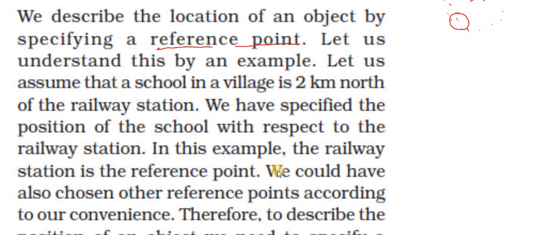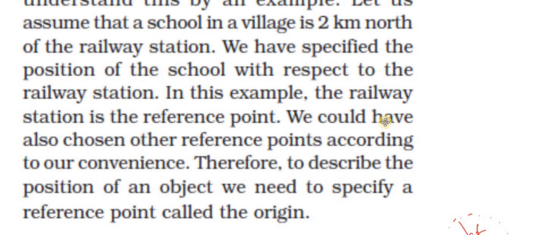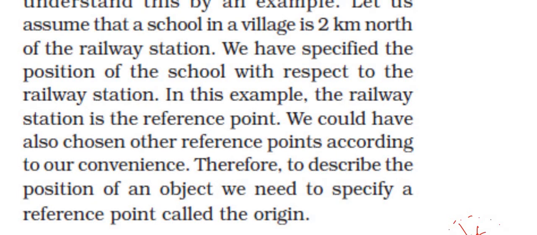We could have also chosen another reference point according to our convenience. So therefore, to describe the position of an object, we need to specify a reference point called the origin. For this, the reference point is important.